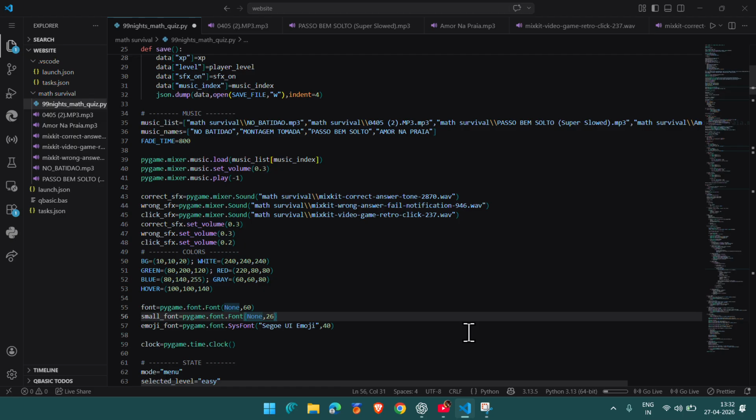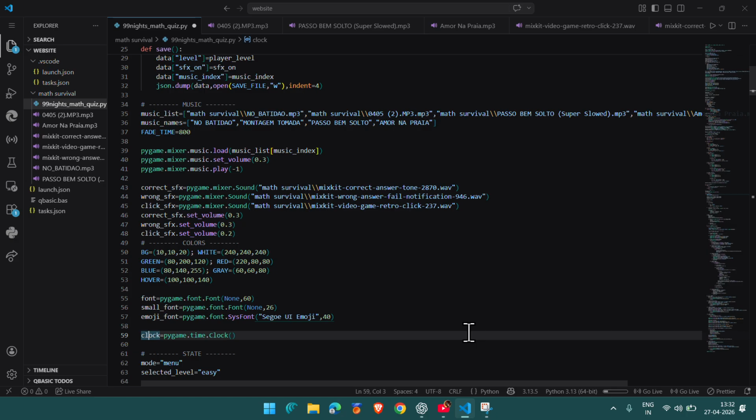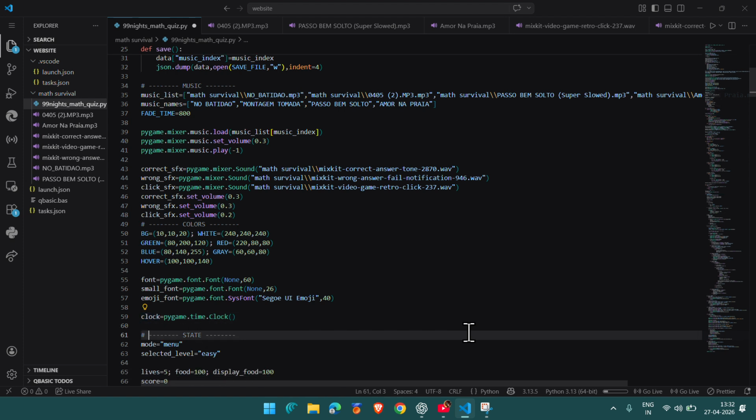Emoji font is Segoe UI Emoji, which makes all the emojis, or else you'll just get boxes. Then the clock, that's needed for the time. The clock is pygame.time.Clock, obvious. Then states, we need states.